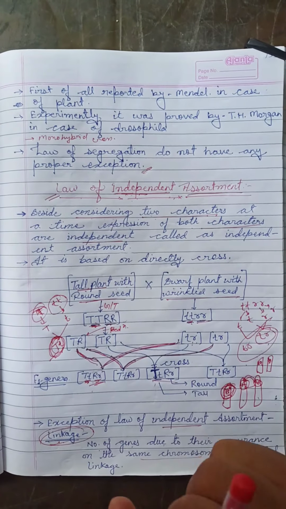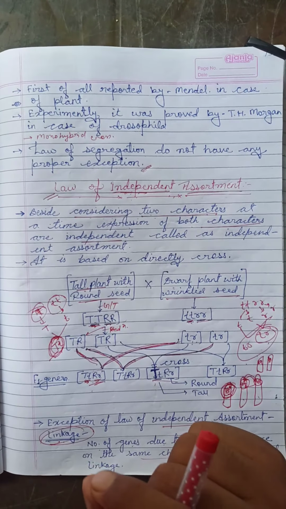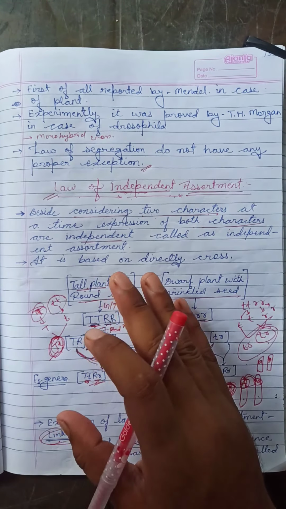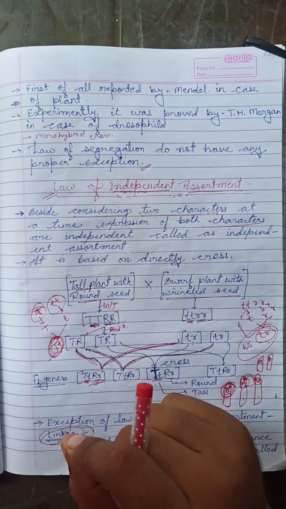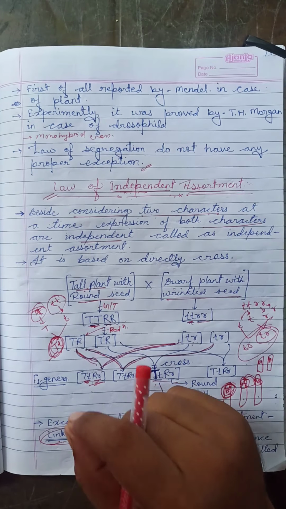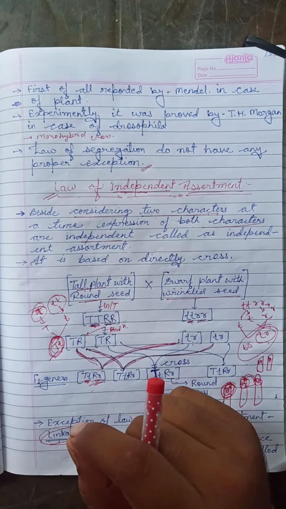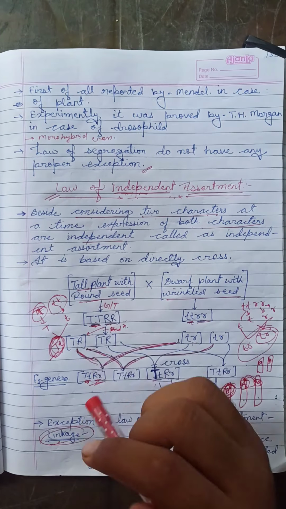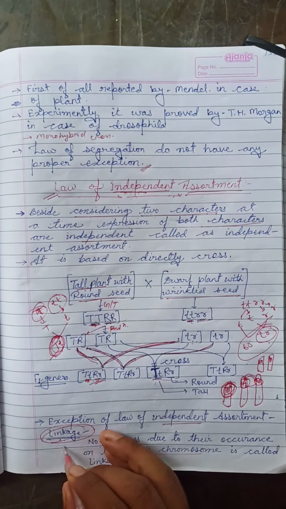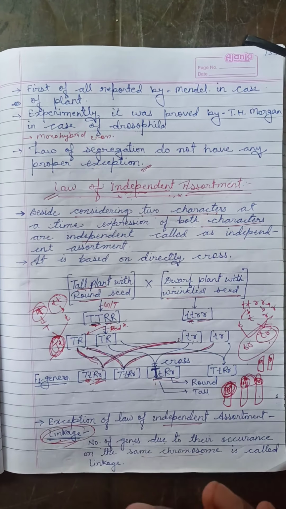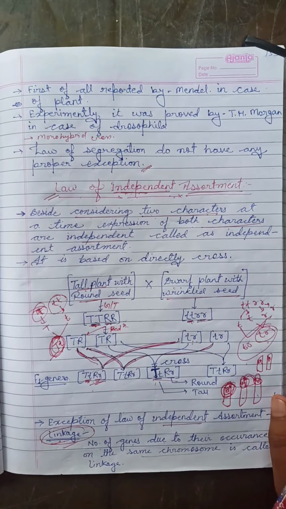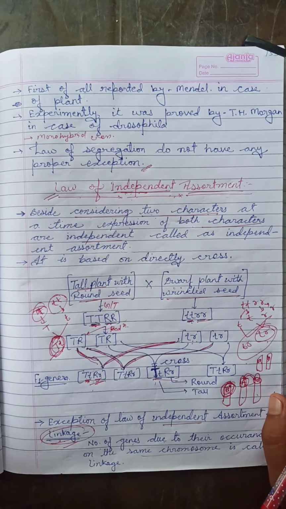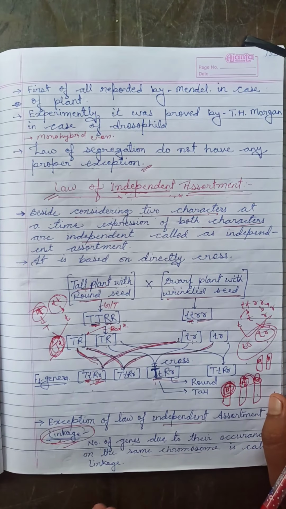That is the exception of the law of dominance, and the exception of independent assortment is linkage. We will discuss each and every point in detail, and we will also discuss the linkage group in detail. But we will discuss incomplete dominance and codominance in the next video.